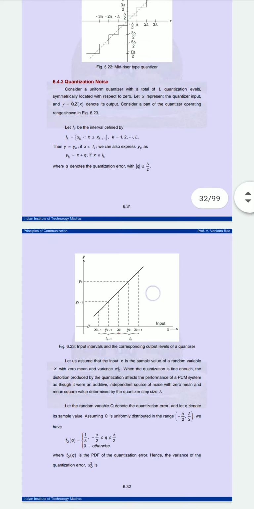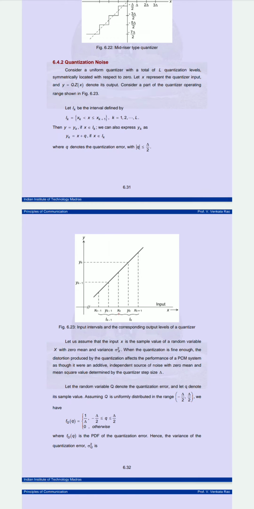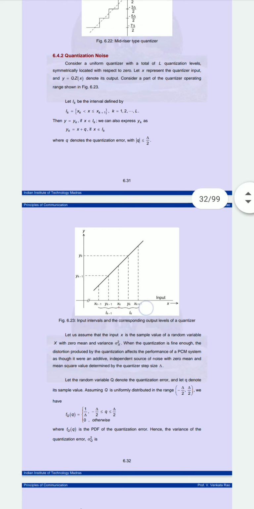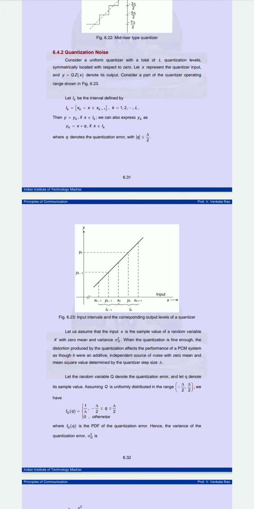Now we can see the quantization error, the quantization noise. You can consider a uniform quantizer with a total of L quantization levels, symmetrically located with respect to 0. Let X represent the quantization input, and Y its output. You can take Y as Q of X, which represents the output.